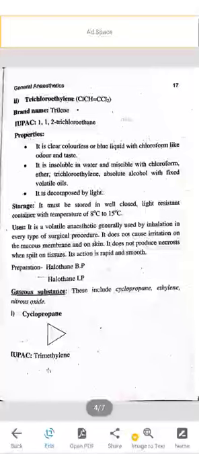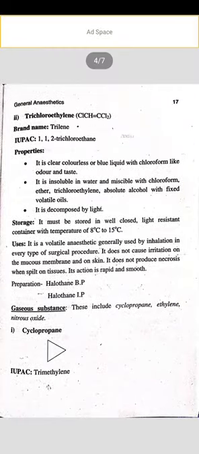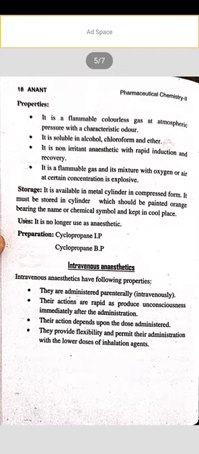And gaseous substances, which include cyclopropane, ethylene, and nitrous oxide. In this we would start with cyclopropane. As you can see the structure, the IUPAC name is trimethylene. Properties: it is a colorless gas at atmospheric pressure with a characteristic odor, soluble in alcohol, chloroform, and ether, a non-irritant anesthetic with rapid induction and recovery. It is a flammable gas, and its mixture with oxygen or air at certain concentrations is explosive.